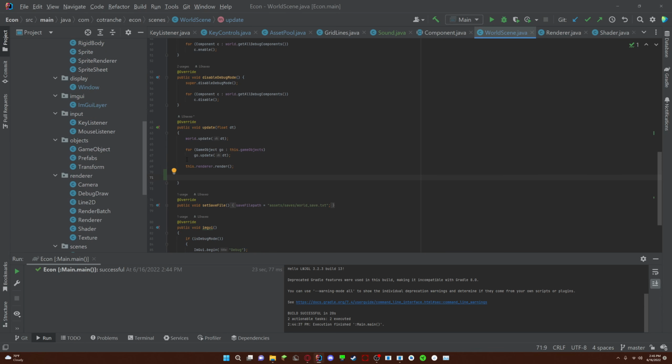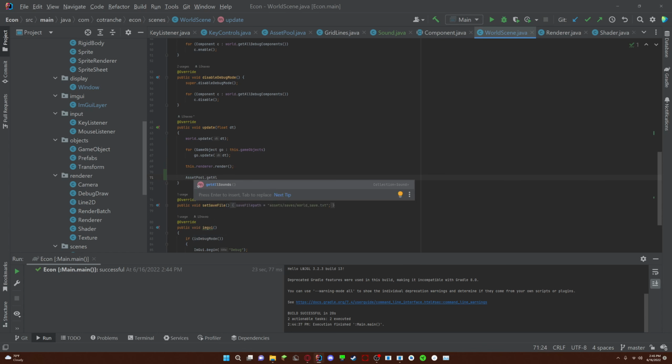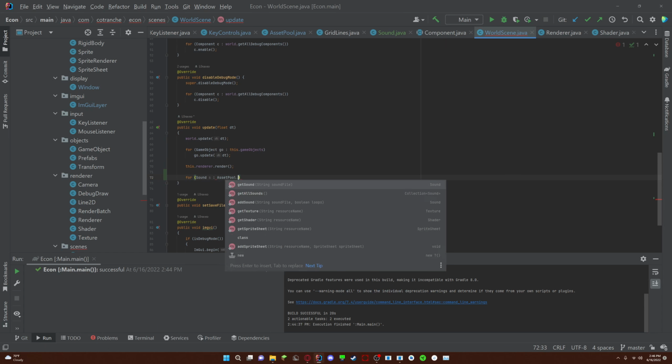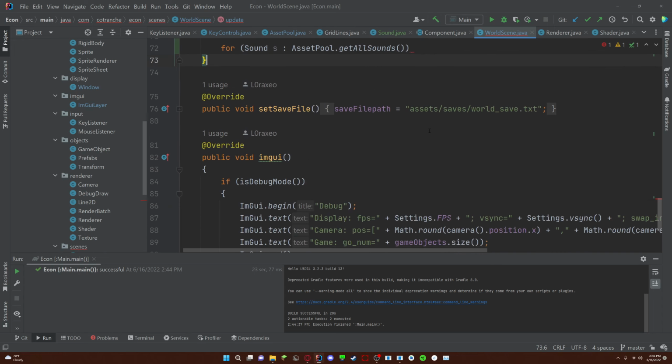So we'll do asset pool dot get all sounds, right? So we'll do for each sound s in asset pool dot get all sounds, right? So now we have all the sounds, and we're going to iterate through them.